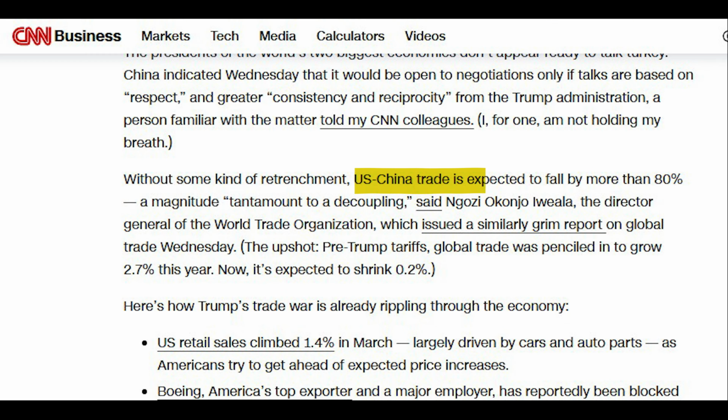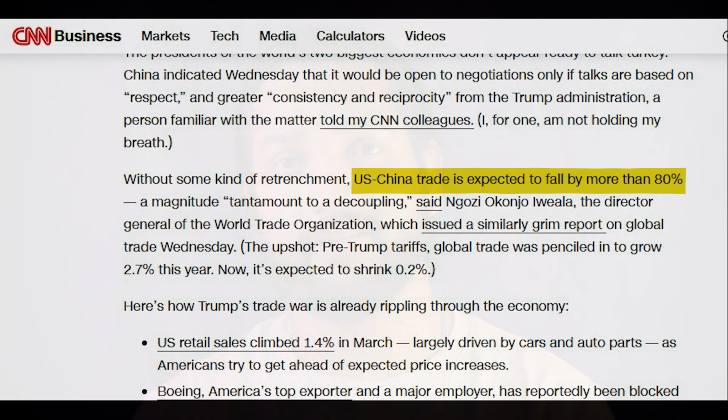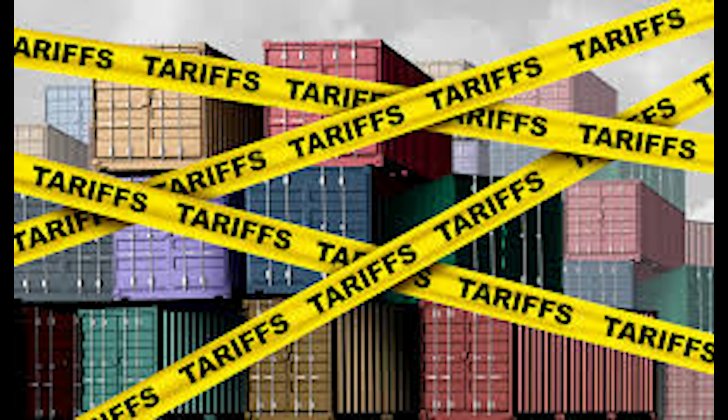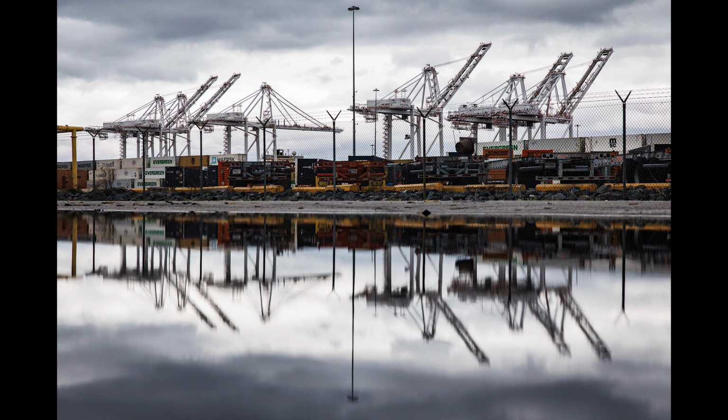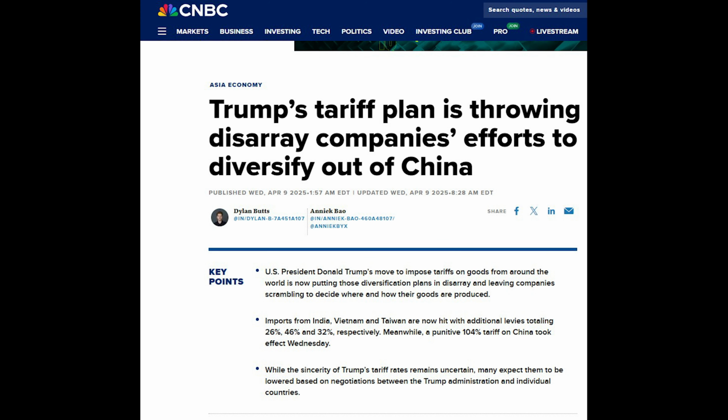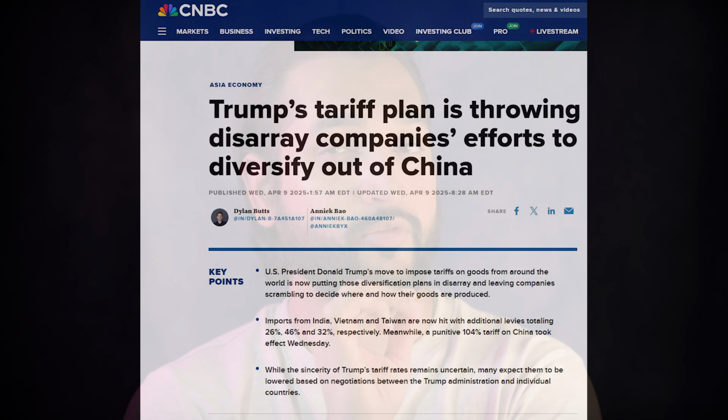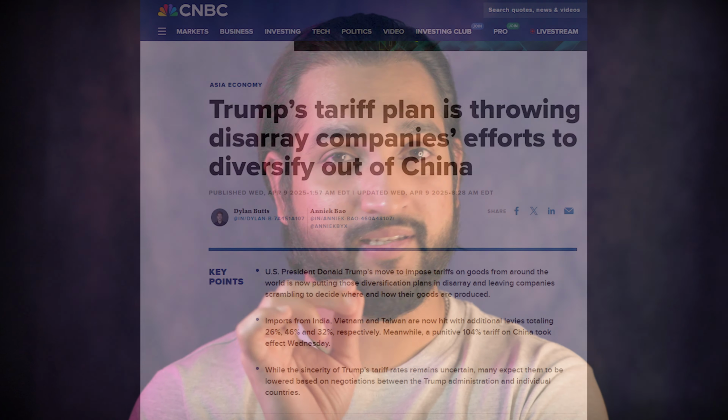China. Trade volume with the US is expected to fall by 80% this year, signaling potential decoupling of the two economies. So what to expect next? Legal battles. Small US businesses are suing over the tariffs, calling them unconstitutional. Supply chain shifts. Companies are considering moving production out of China, but options like Vietnam and India are also being hit with tariffs.